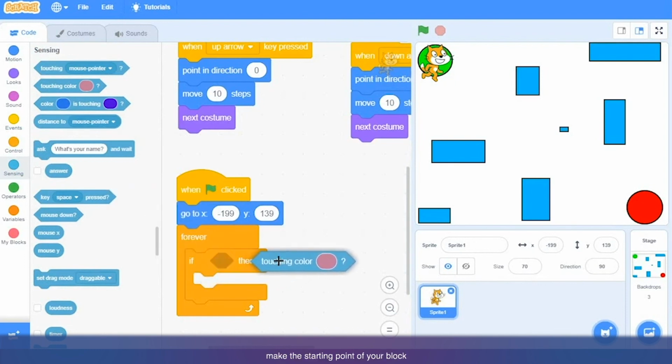So when you are putting it, make the starting point of your block onto the diamond area of if, and now you can see it is highlighted with the white color. When you see the white color, drop it. Okay, so it will fit there.